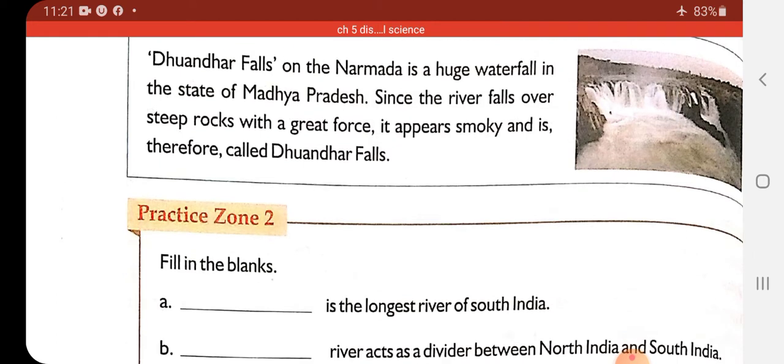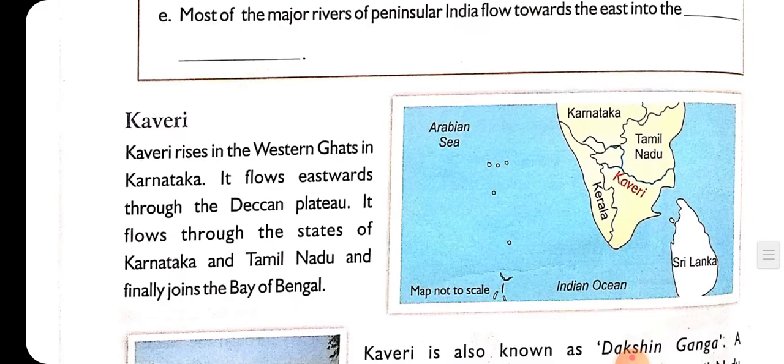Now next we will talk about river Kaveri. So river Kaveri beta, river Kaveri rises in the Western Ghats in Karnataka. Okay, from where it rises beta, you can see in your books, they have shown us with the help of a map.